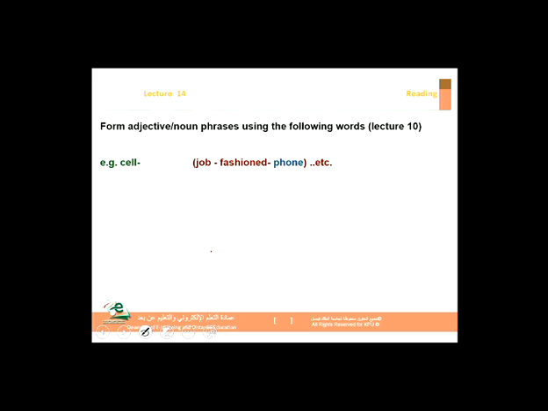Also, we looked at this strategy. Form adjective or noun phrases using the following words. We've talked about that in lecture number 10. For example, I might give you a word like cell or any other word, and then I give you a list like 1, 2, 3. Okay? So you would choose one of them to make a noun phrase or an adjective phrase. So here, cell, is it cell job, cell fashioned, or cell phone? It's a cell phone. It's in lecture number 10.